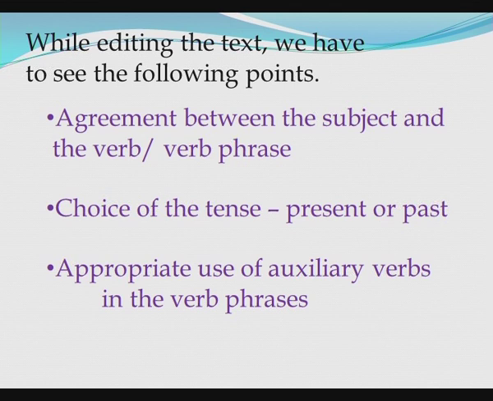Let us see this. While editing the text, we have to see the following points: the agreement between the subject and the verb or verb phrase, and choice of the tense, it may be present or past. When we take up a passage, it should be either in the present tense or in the past tense or in the future tense. What I mean to say is, unity is very important, and appropriate use of auxiliary verbs in the verb phrases.